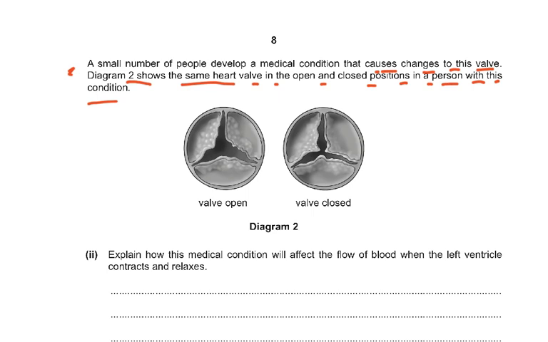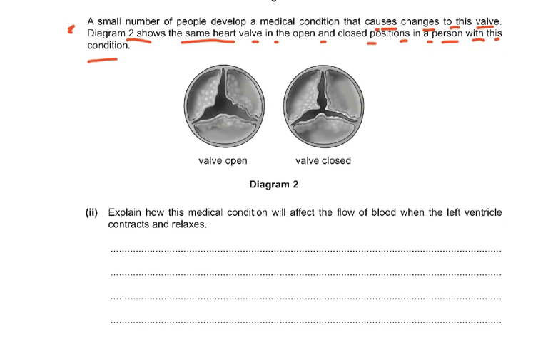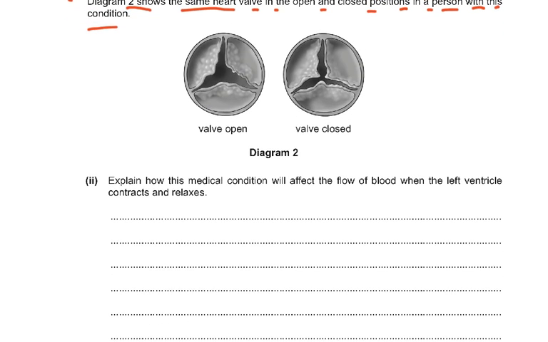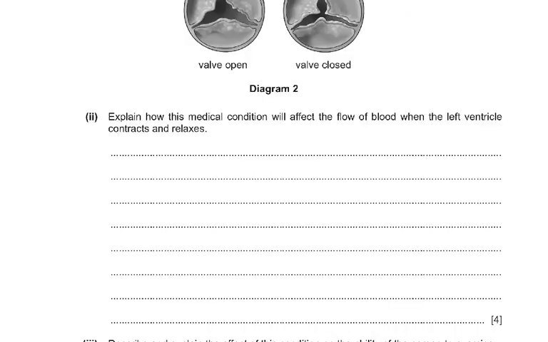Explain how this medical condition will affect the flow of blood when the left ventricle contracts and relaxes. Now what is going to happen? The valve is not going to open or close properly. When the ventricle contracts and the valve opens, it doesn't open fully, so less blood will flow through the valve. And when the ventricles relax, the valve doesn't close fully, so it's going to result in the backflow of blood into the ventricles.